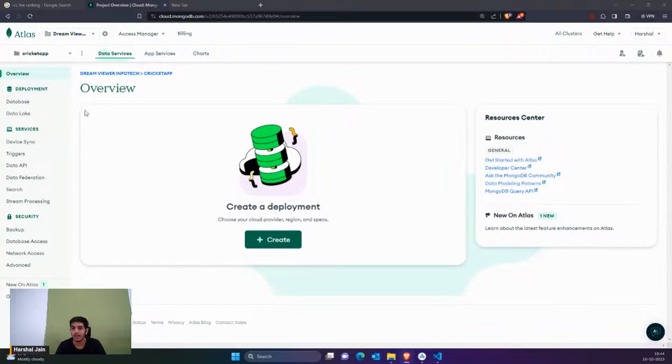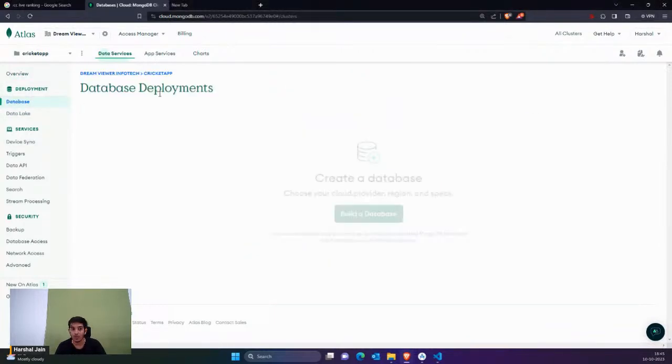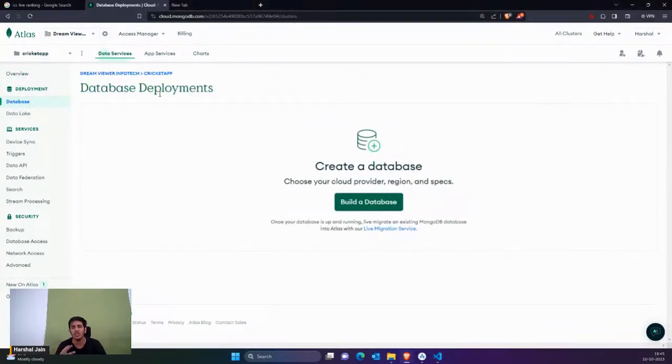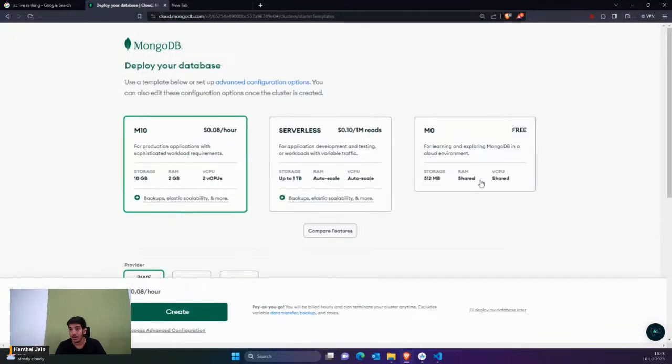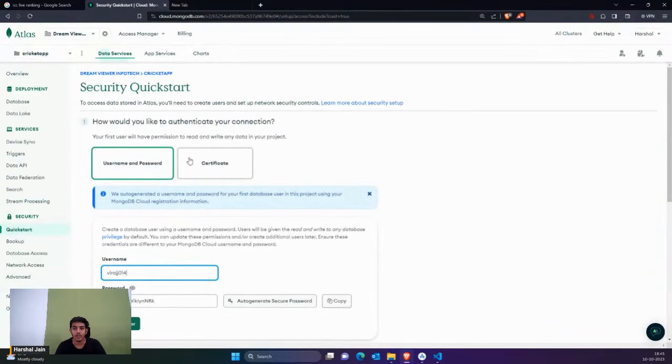Okay, so after this, guys, what you have to do is simply click on database, and I'm showing you the proper method of how to use MongoDB. You don't need to install anything for MongoDB. You can always do it in the cloud directly. So you can see this is our database. That means whatever values you create are going to be stored in your database. So just go here, then click on build a database, choose M0, and that's fine. I'm just going to create it and choose the nearest location if you can.